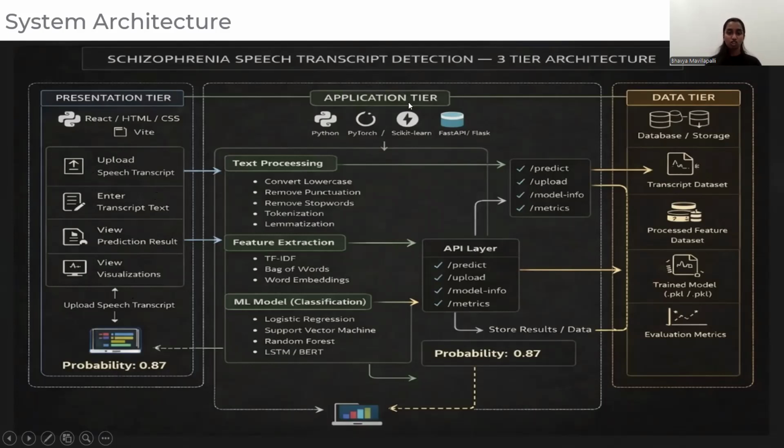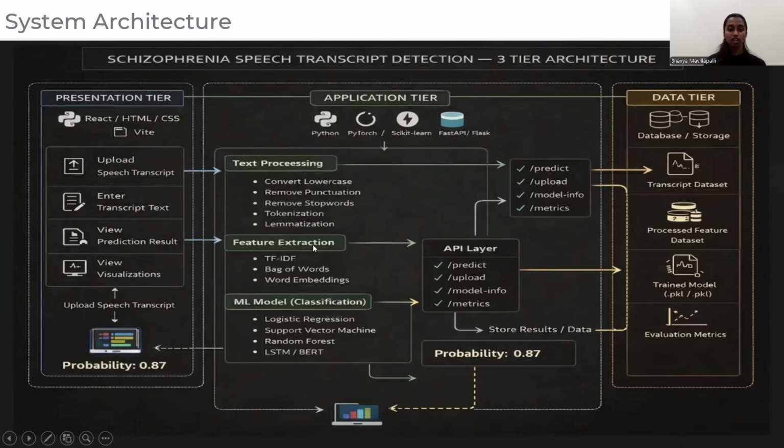And then comes the application tier. Here we use technologies like Python, PyTorch, and FastAPI, Flask, etc. Here step one is text processing. First comes converting to lowercase, which means converting everything to a normal format, and removing punctuation means removing apostrophes or question marks, etc. Removing stop words means we remove words like 'is' and other common words. And tokenization means splitting into individual words. Lemmatization means converting into base form like running to run. This is the text processing.